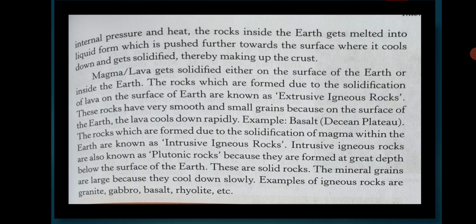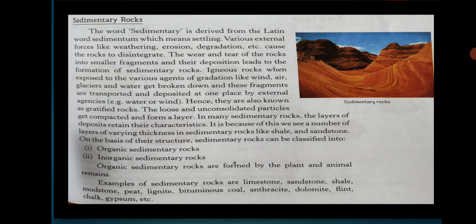Igneous rocks are also known as parent rocks, students, because all other rocks are formed or derived from them only. Clear? So igneous rocks are also known as primary rocks, and they are also called parent rocks. Now we'll be studying the next type of rocks, that is the sedimentary rocks.